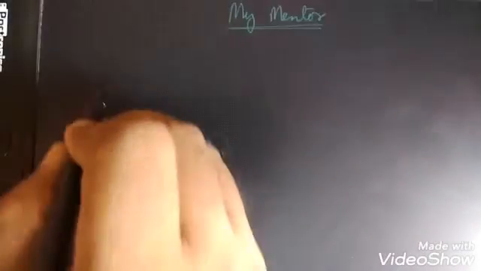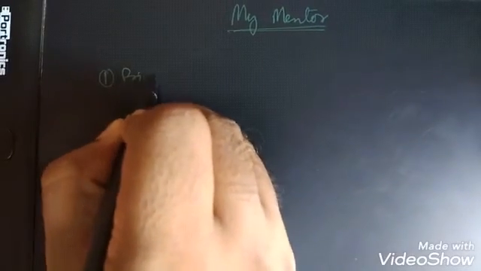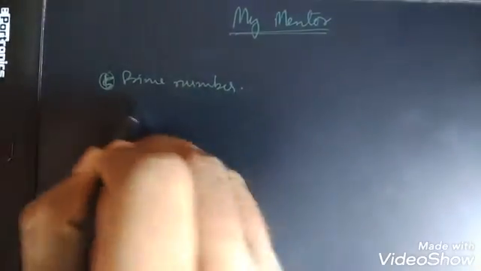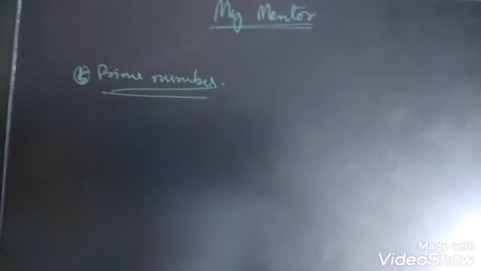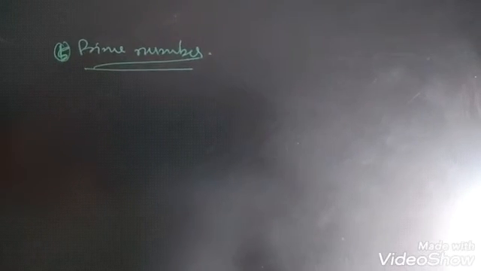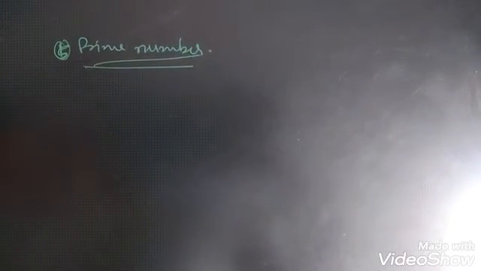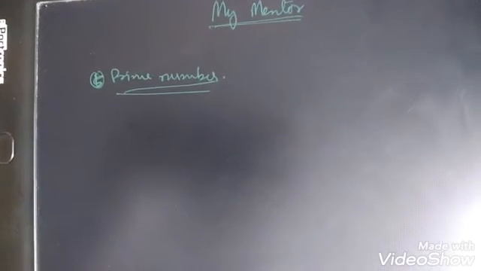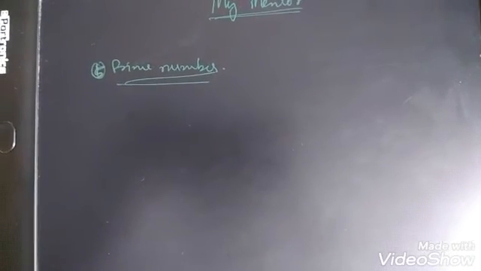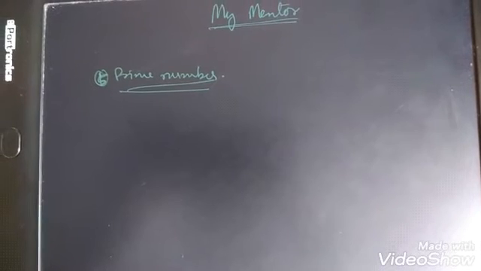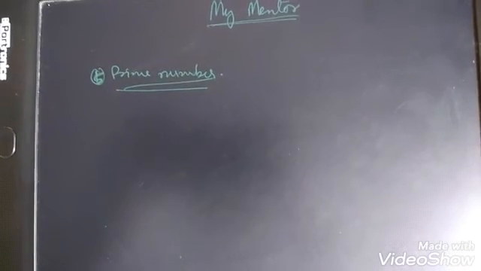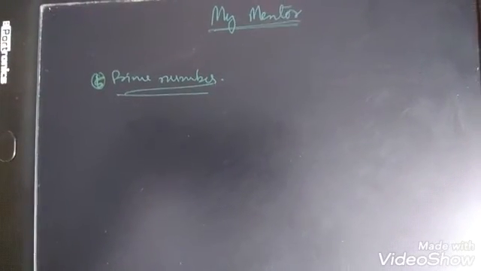Now let me discuss prime numbers. Prime numbers are those numbers that have only two factors: 1 and itself. So we have to understand what a prime number is. Any number that has only two factors, 1 and itself, is prime. No other number can divide that number.